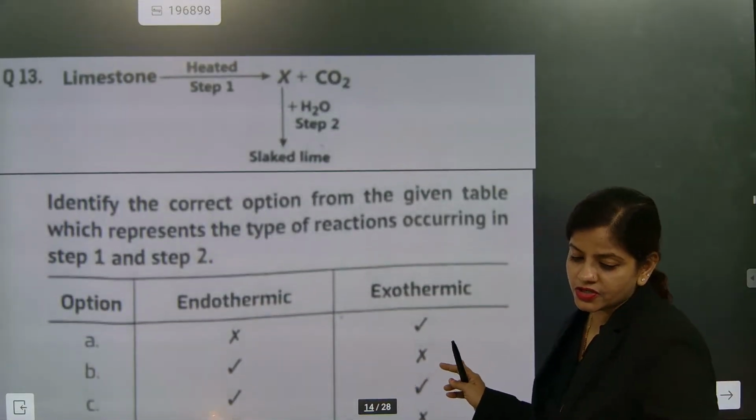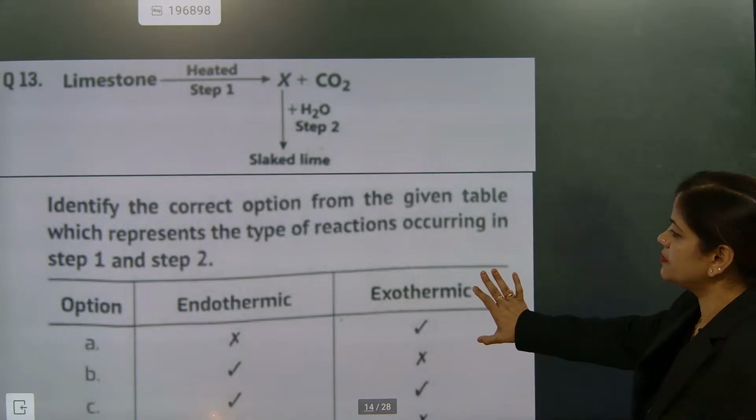Now go for this reaction, please. Question number 13, do.